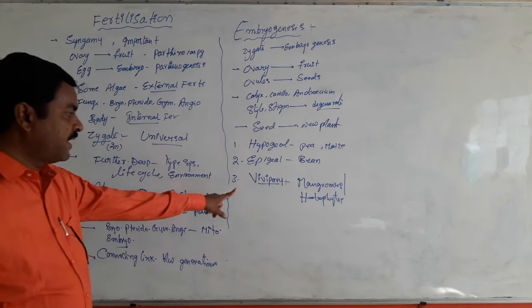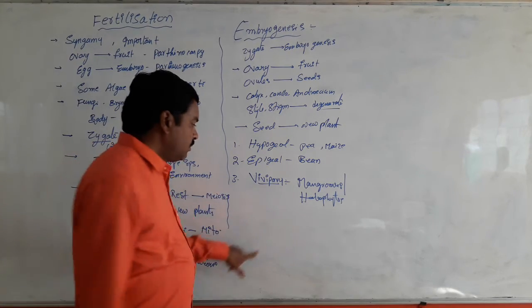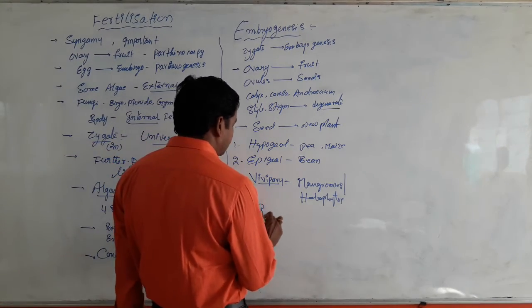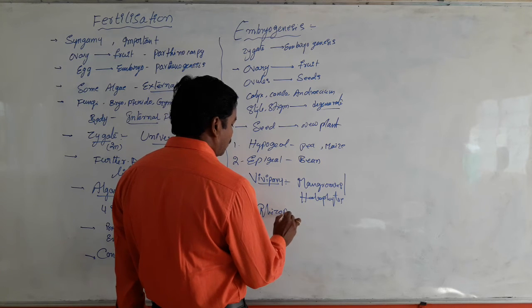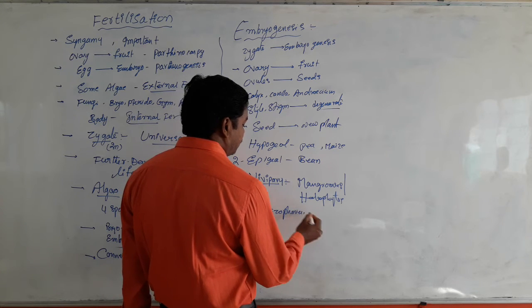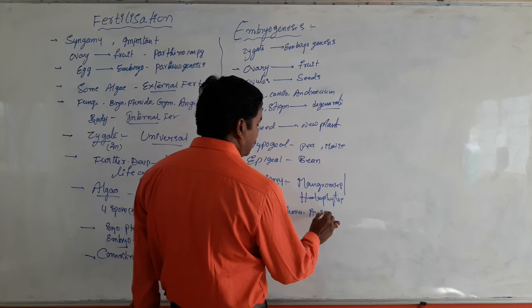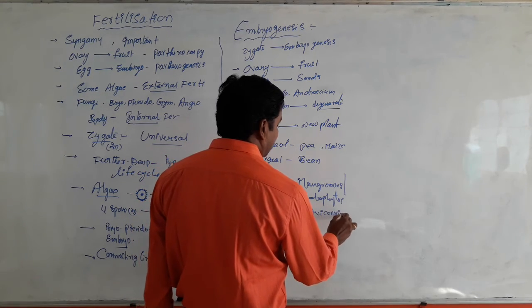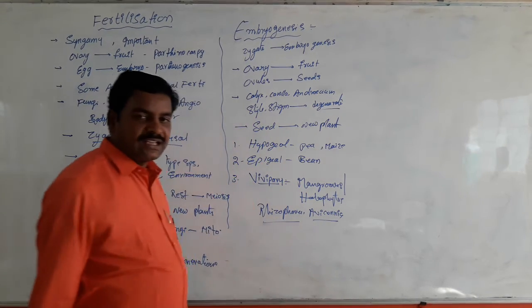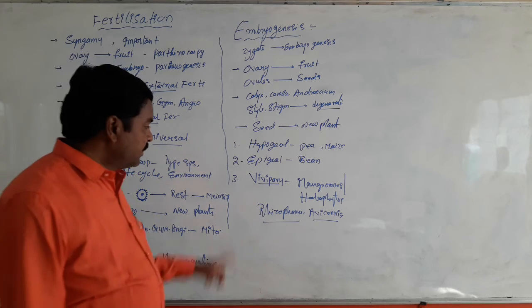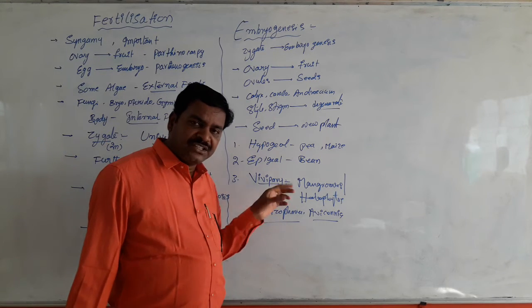Some examples of these halophytes are Rhizophora, which is one of the best examples, and Avicennia is another example. Vivipary seed germination is common in this type of halophytes.